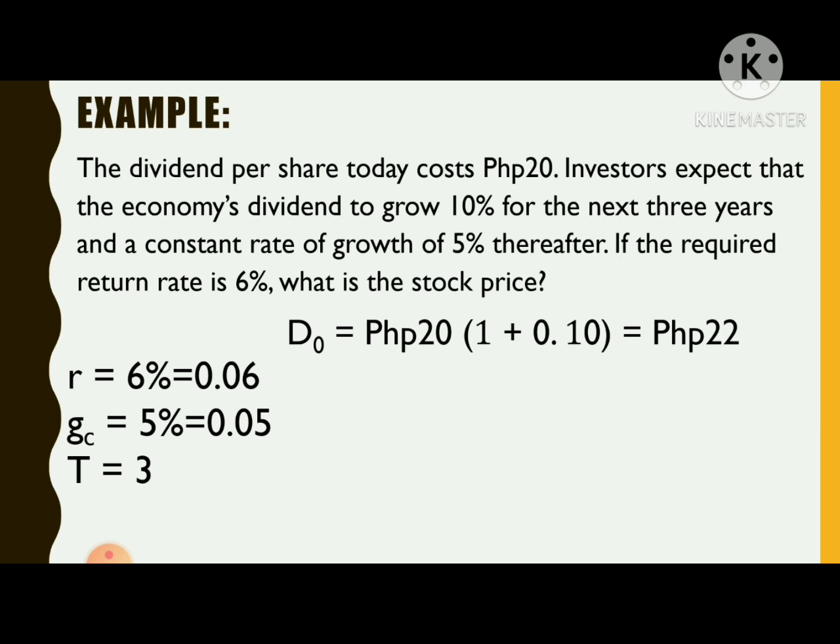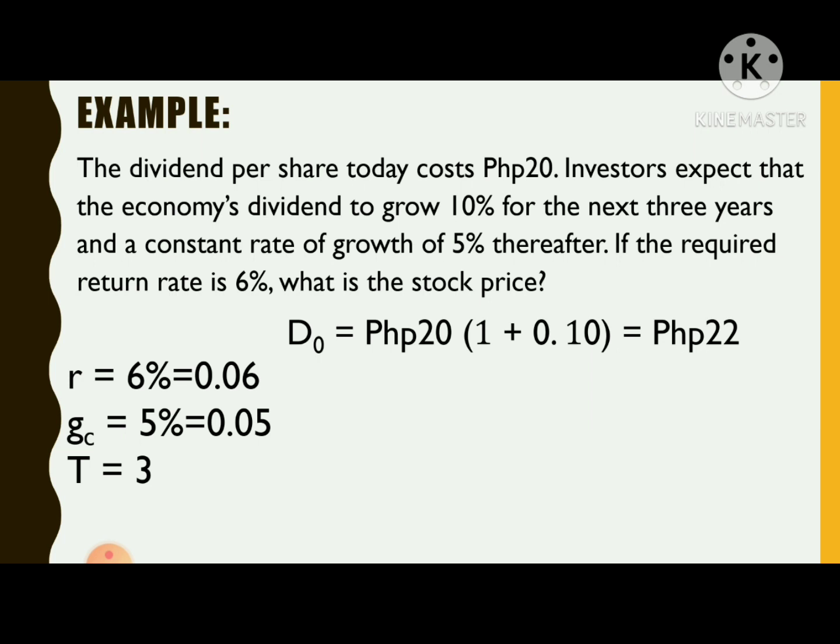So the current dividend is 20 Philippine peso and it will grow 10%. So let us get the maturity value of it, which is the principal added to the interest. So that is now 20 Philippine peso times the quantity 1 plus 0.10, that is equal to 22 Philippine peso. So that is the dividend at time 0.